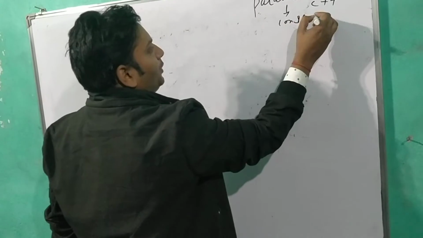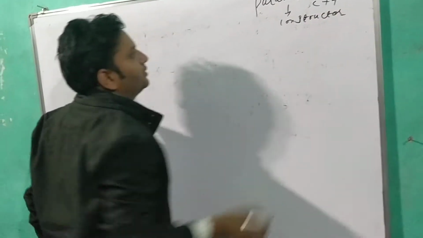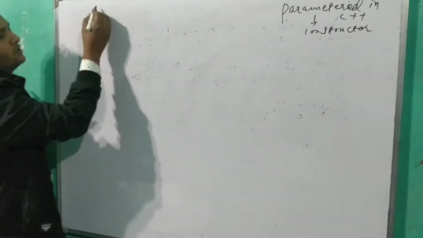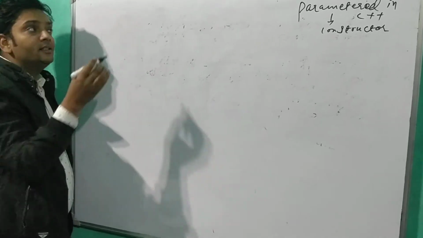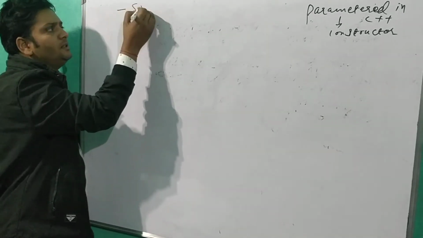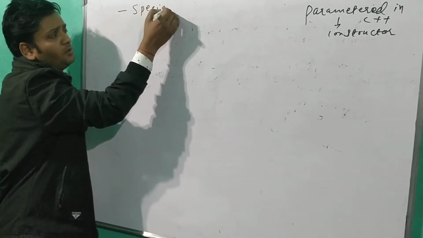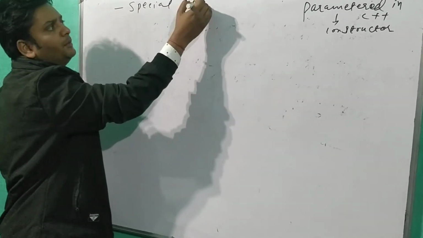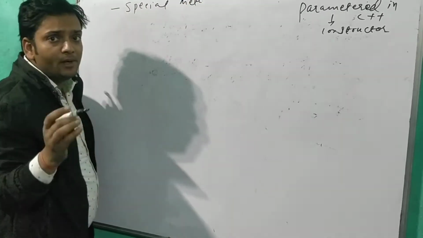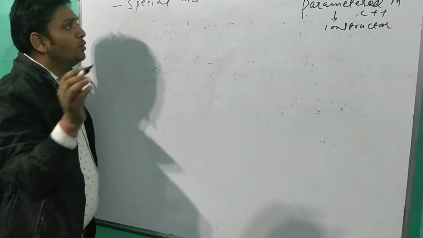Before I start with the parameterized constructor, first we have to know what a constructor is. It is a special member function. Why is it called a special member function? Because it has the same name as the class, and it has no return type.